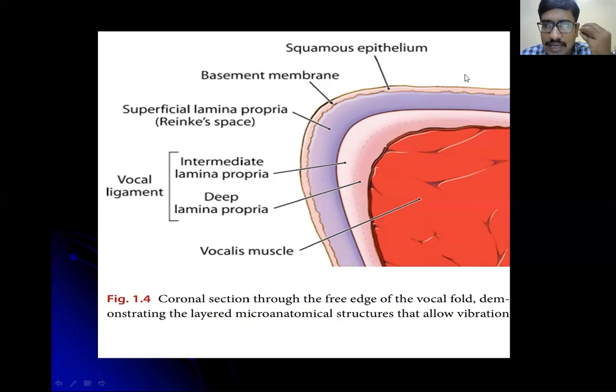So you can answer any GIT malignancy by only knowing a few points. Yes or no? The most common chemotherapy which we give both for carcinoma esophagus and for carcinoma stomach is ECF. What is ECF? E is for etoposide, C is for cisplatin, and F is for 5-fluorouracil. For carcinoma stomach and carcinoma esophagus, the chemotherapy regimen is the same: ECF, etoposide, cisplatin, and 5-fluorouracil. Can anyone name the Nigro regimen?